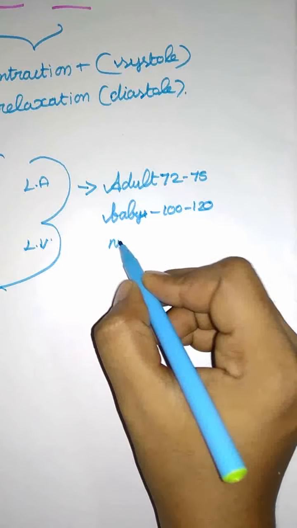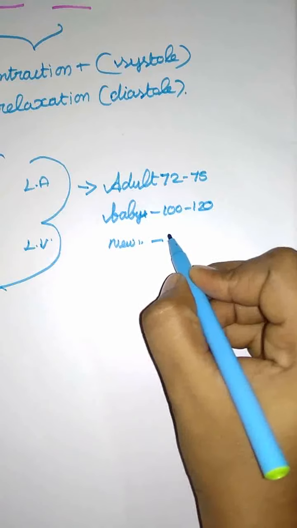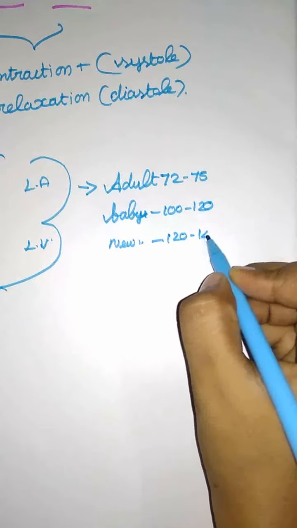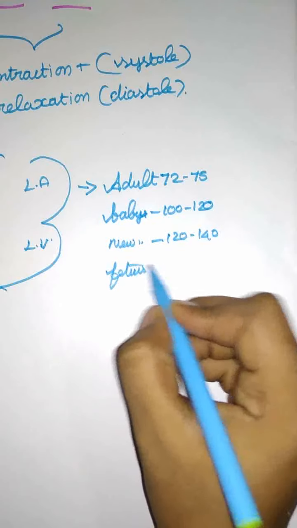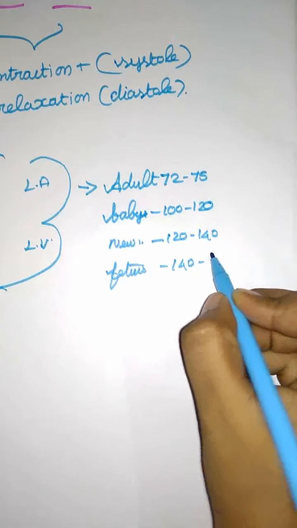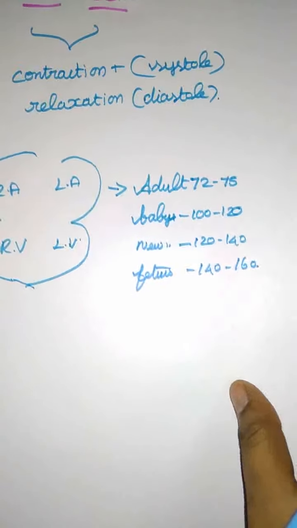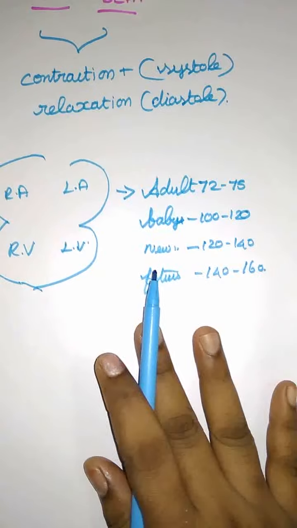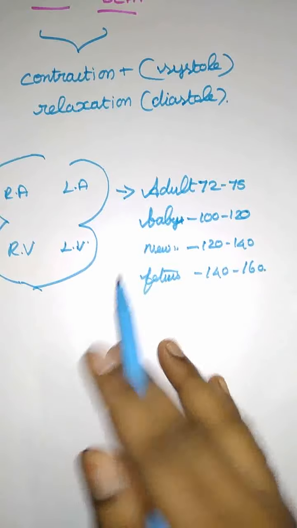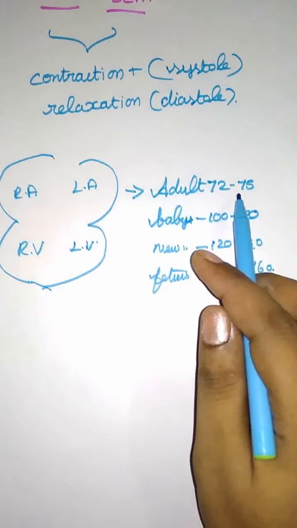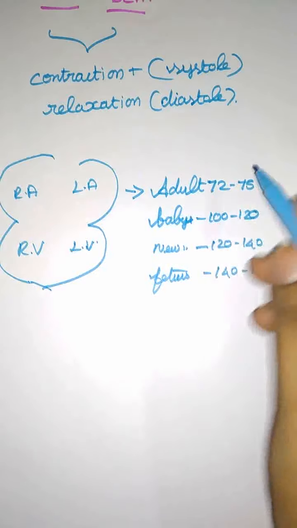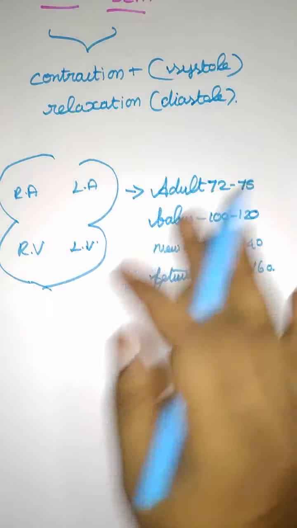A newborn baby has 120 to 140 beats per minute, and a fetus has 140 to 160 per minute. So these are the heartbeat rates of a normal human body, based on age. An adult has a normal heartbeat rate of 72 to 75 per minute.